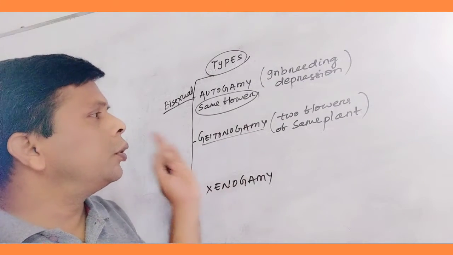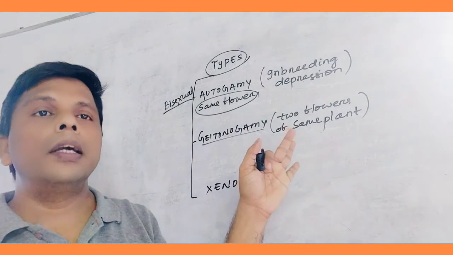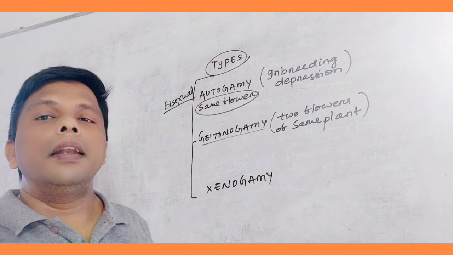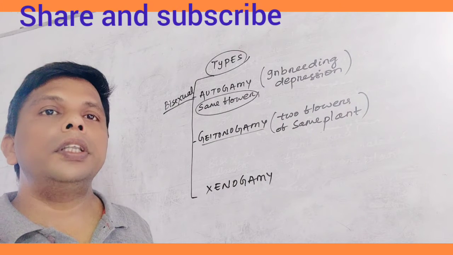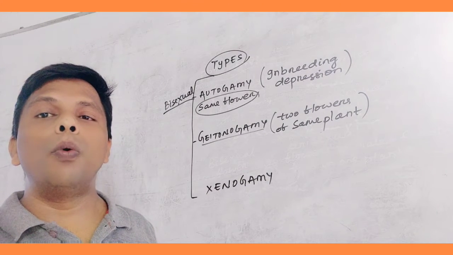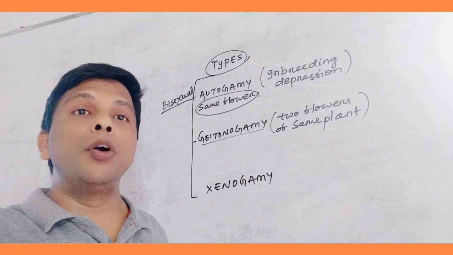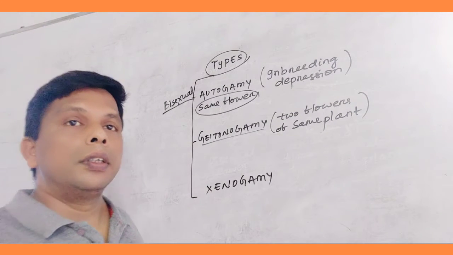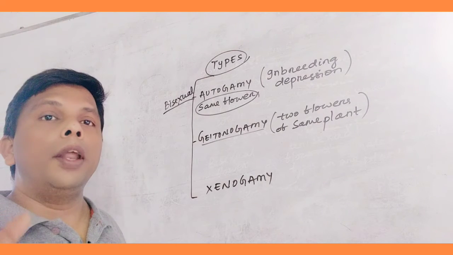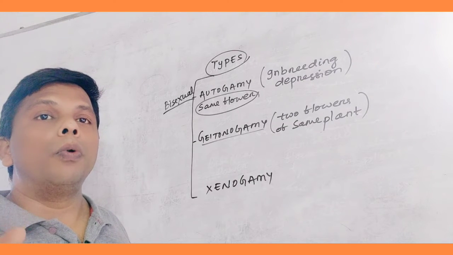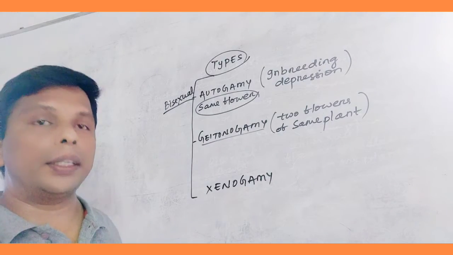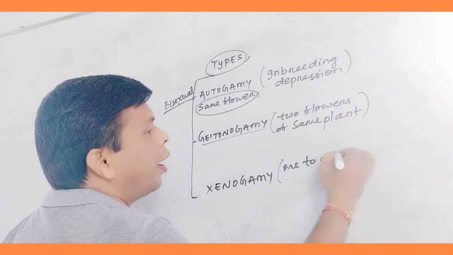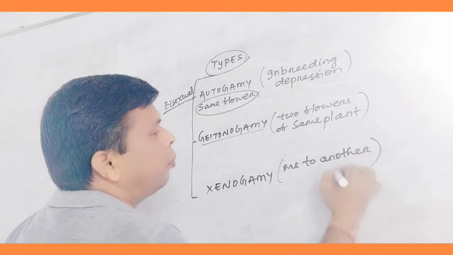So, two flowers of the same plant can pollinate by this process. Then xenogamy, the transfer of pollen from one plant to another. Xeno means different gametes born. It means transfer of pollen from one plant to another plant.